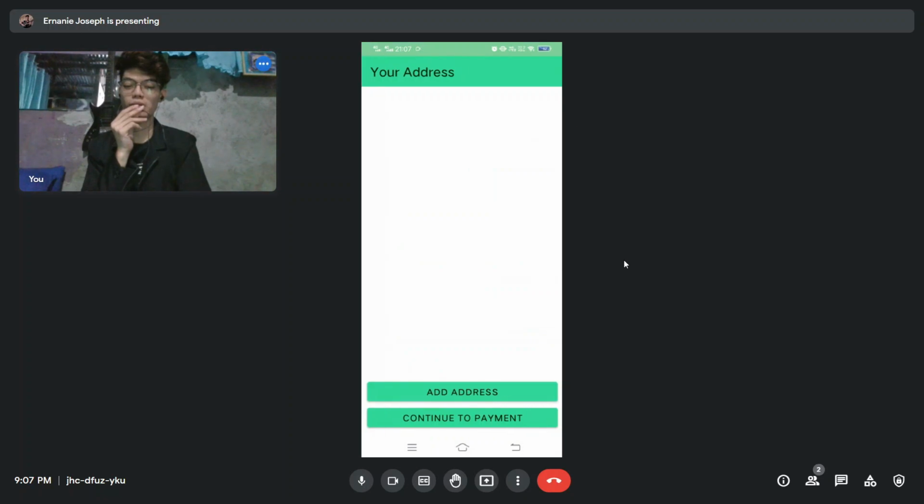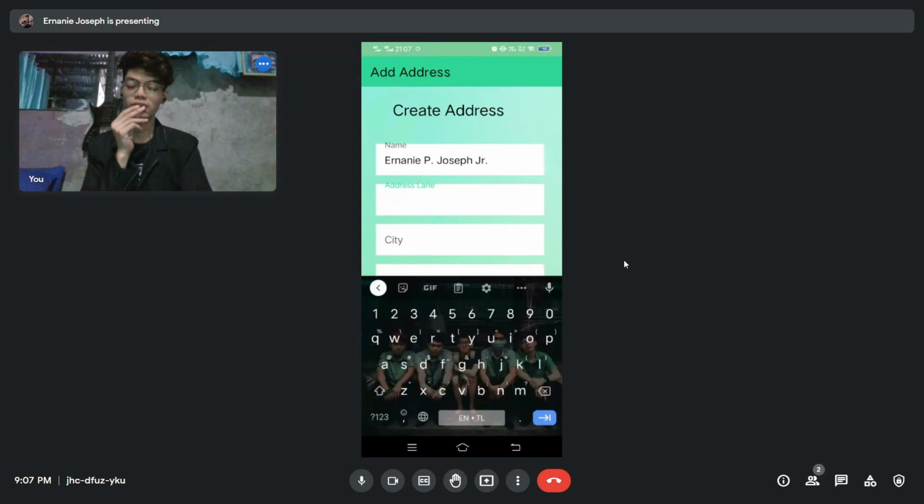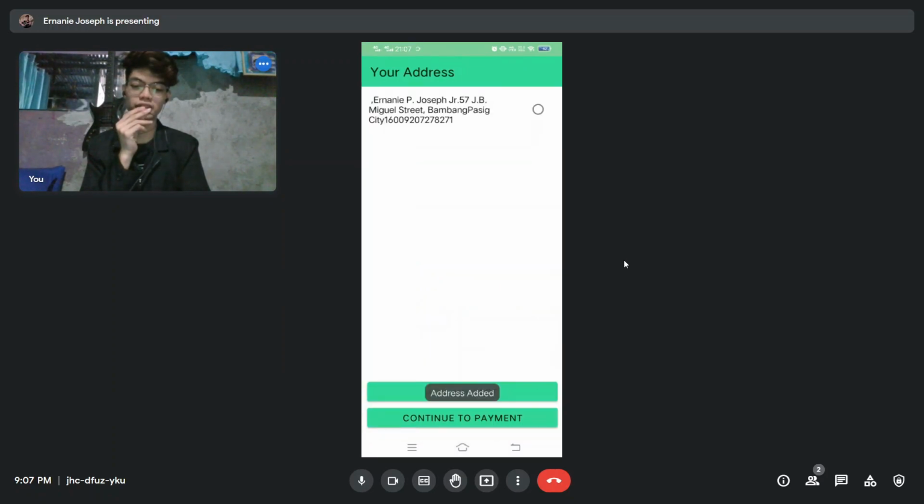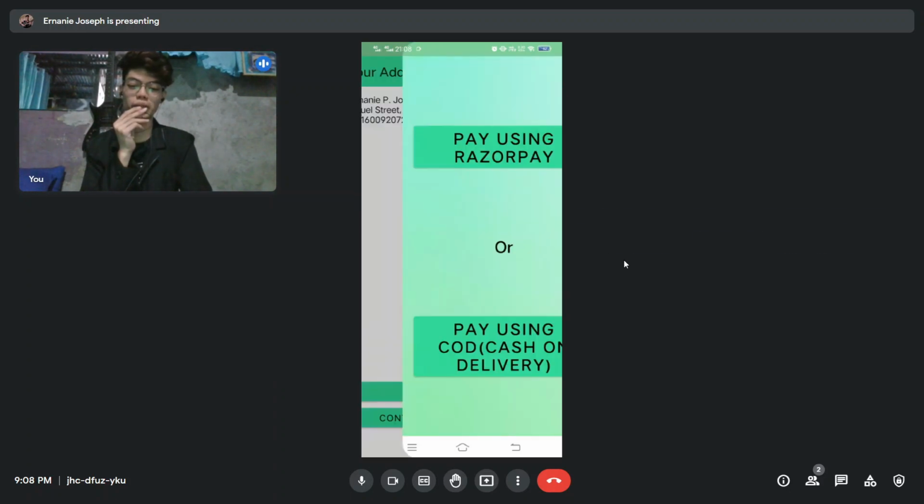Then now let's click buy now. If you don't have any address, you can add one. Let's add the address link. Then the city. Then the postal code. Let's click add address. And it has been successfully added. And now let us click the address and let's continue to payment.